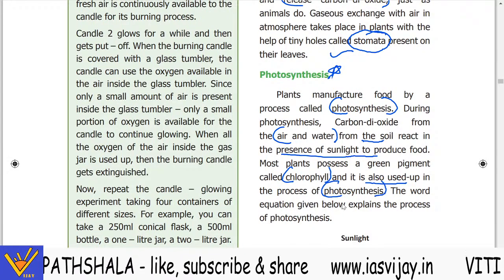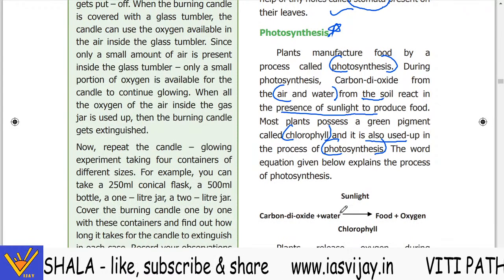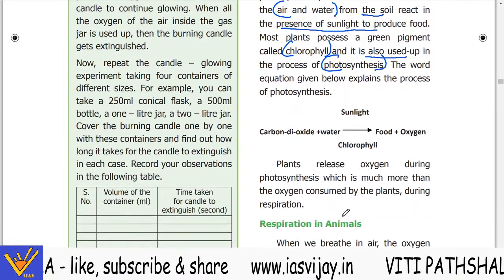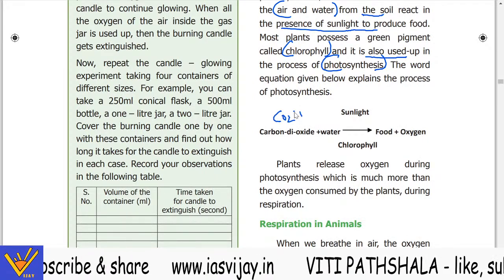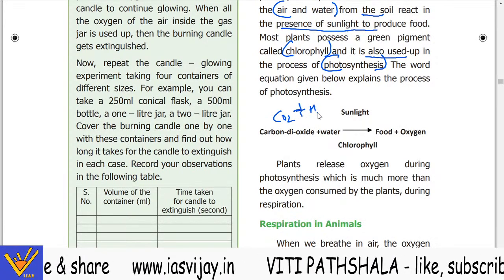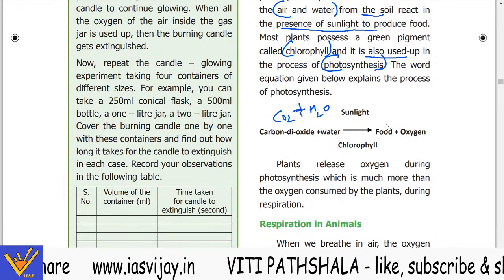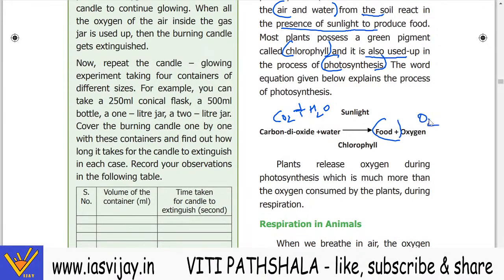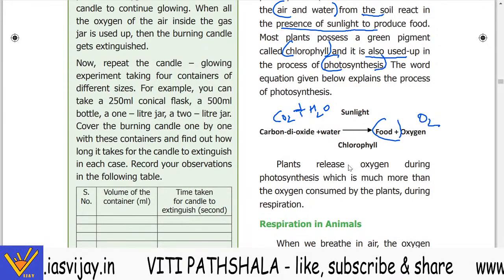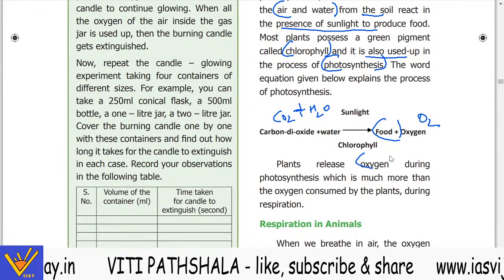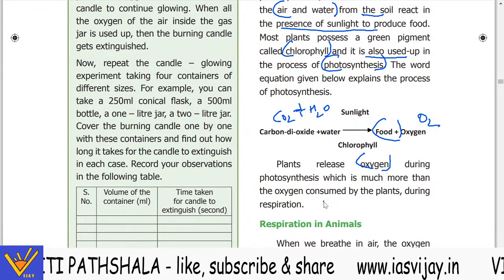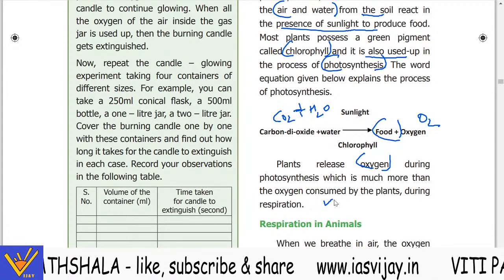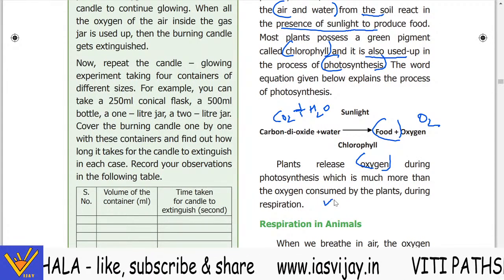The word equation given below explains the process of photosynthesis. Carbon dioxide plus water, in the presence of sunlight, gives food and oxygen. Plants release oxygen during photosynthesis, which is much more than the oxygen consumed by the plants during respiration.